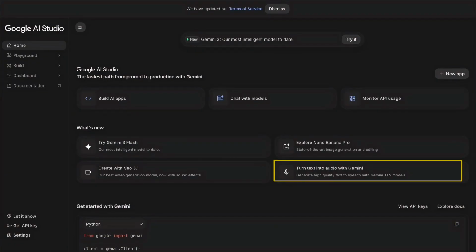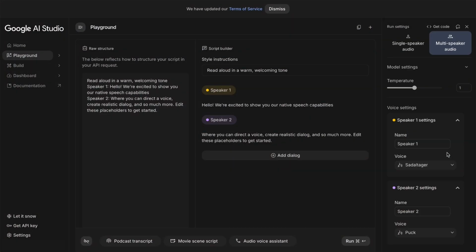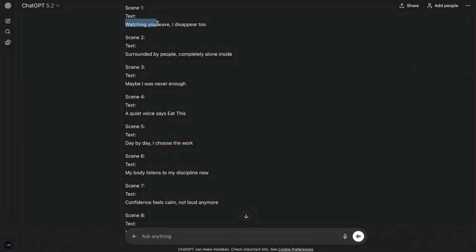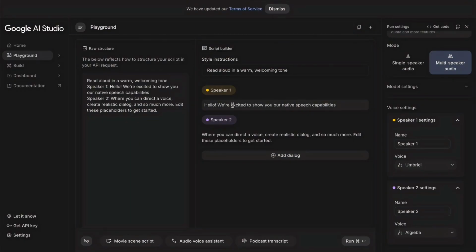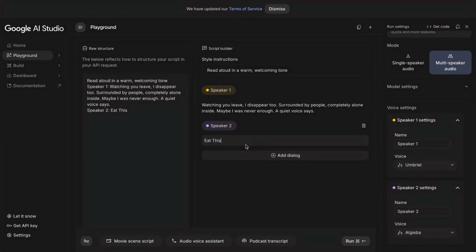Once the script is ready, move over to Gemini 2.5 TTS in Google AI Studio. Inside Google AI Studio, choose Multi-Speaker Audio, then select a voice for Speaker 1 and a different voice for Speaker 2. Next, copy the script from GPT and paste it into the script builder box, placing each line under Speaker 1 or Speaker 2 accordingly. Then hit Run, listen to the voiceover, and rerun if needed.